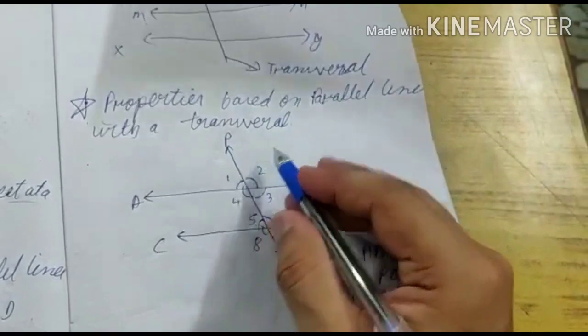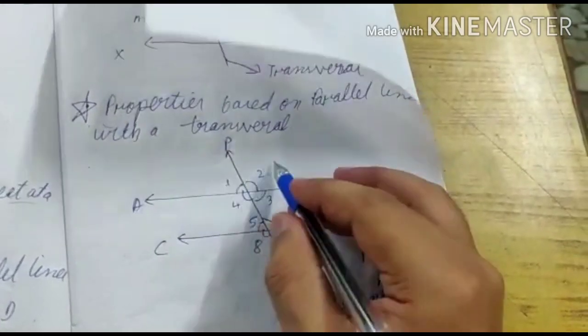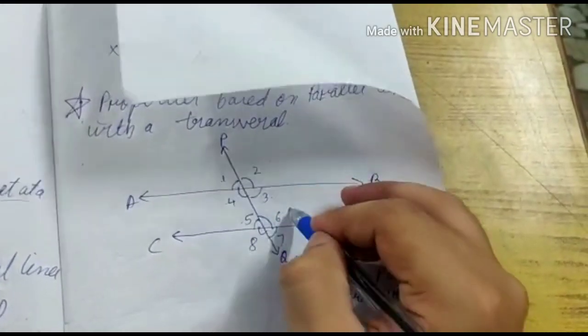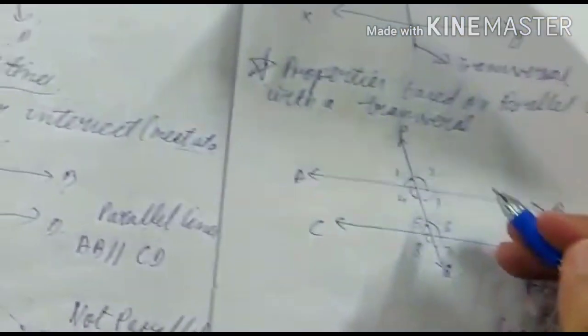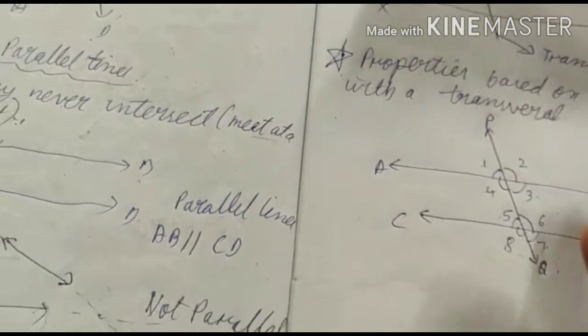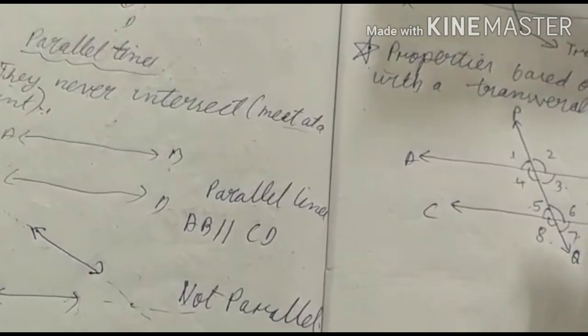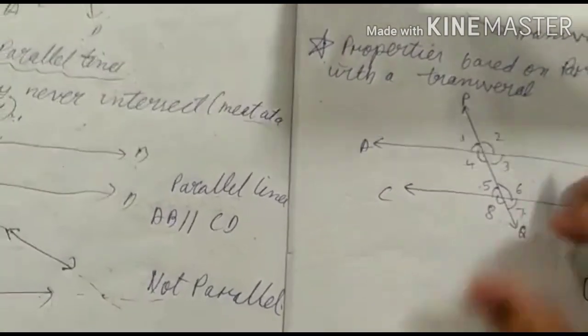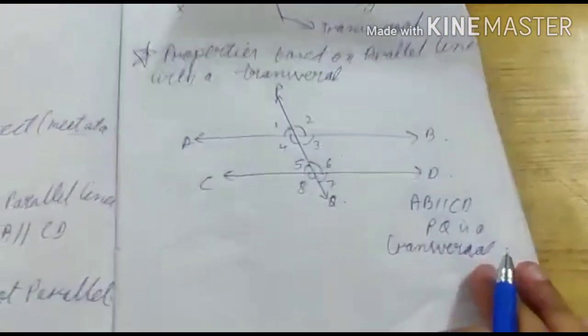What are the properties? Like in this figure, this is angle 1, angle 2, angle 3, angle 4, angle 5, angle 6, angle 7 and angle 8. So we are here to start with the first property. The first property here is corresponding angles.